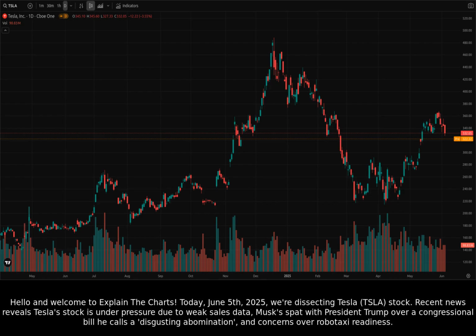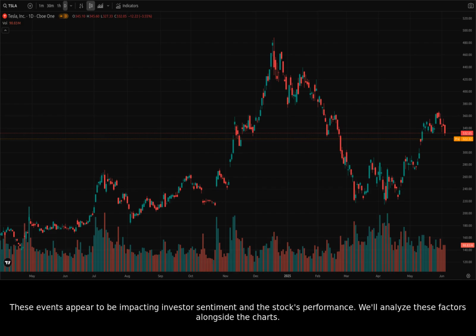Today, June 5th, 2025, we're dissecting Tesla, TSLA, stock. Recent news reveals Tesla's stock is under pressure due to weak sales data, Musk's spat with President Trump over a congressional bill he calls a disgusting abomination, and concerns over Robotaxi readiness. These events appear to be impacting investor sentiment and the stock's performance. We'll analyze these factors alongside the charts.